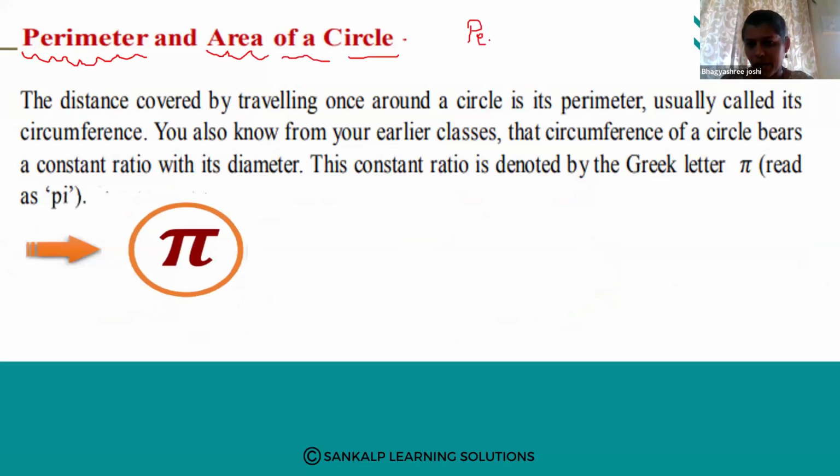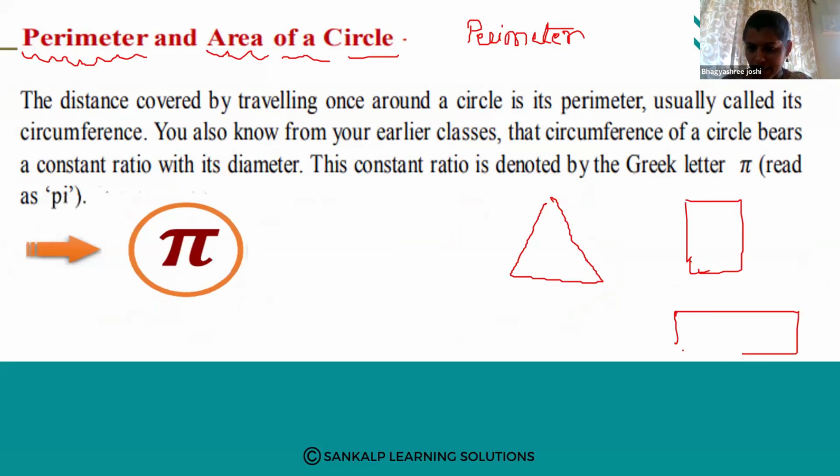See, perimeter. Perimeter means what? We say perimeter of a square, perimeter of a rectangle, perimeter of a triangle. So what do you mean by perimeter then? The outer boundary of the triangle, we call it a perimeter. This outer portion we call a perimeter. In this case, this is the outer boundary, so this we call a perimeter.